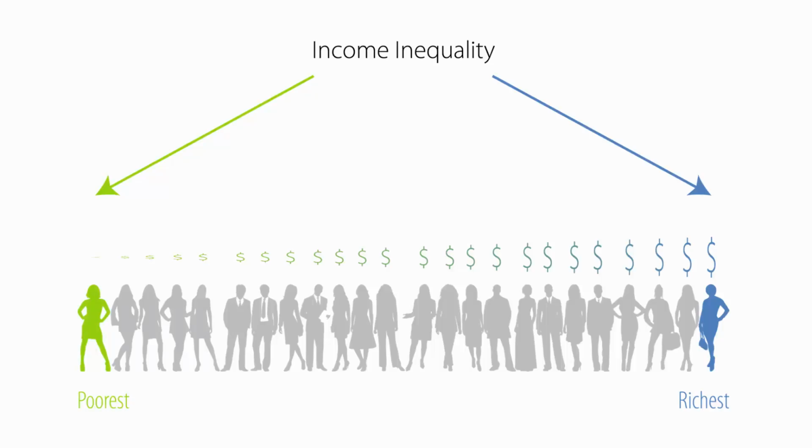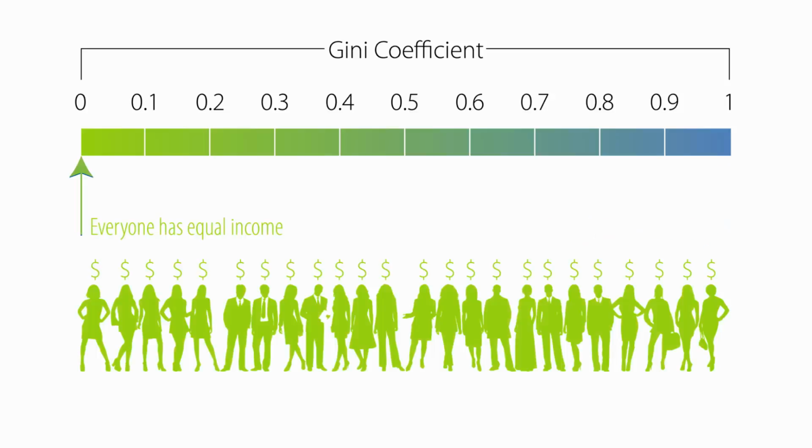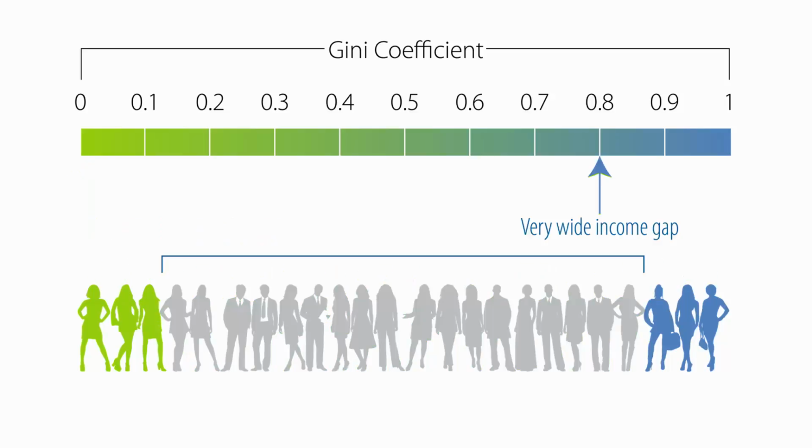One way of measuring the income inequality gap is using the Gini coefficient, which is a calculated value based on income distribution that ranges from 0 to 1. For this discussion, what's important to know is that a Gini value of 1 represents perfect inequality, meaning only one person has all the income, and a Gini value of 0 represents perfect equality, meaning everyone receives the same amount of income. While perfect equality and perfect inequality are pretty much impossible, Gini values approaching 1 are important because they signal a very wide gap between the incomes of the rich and the poor.